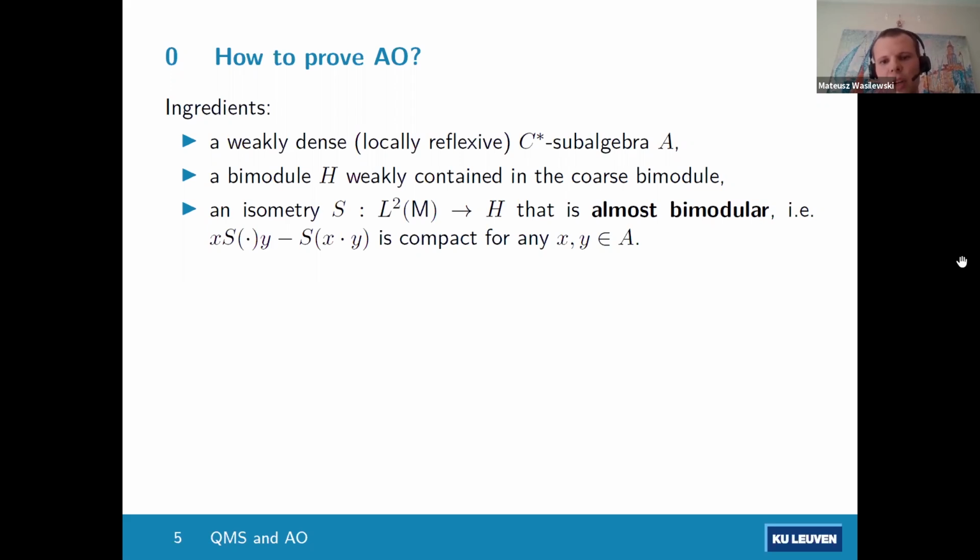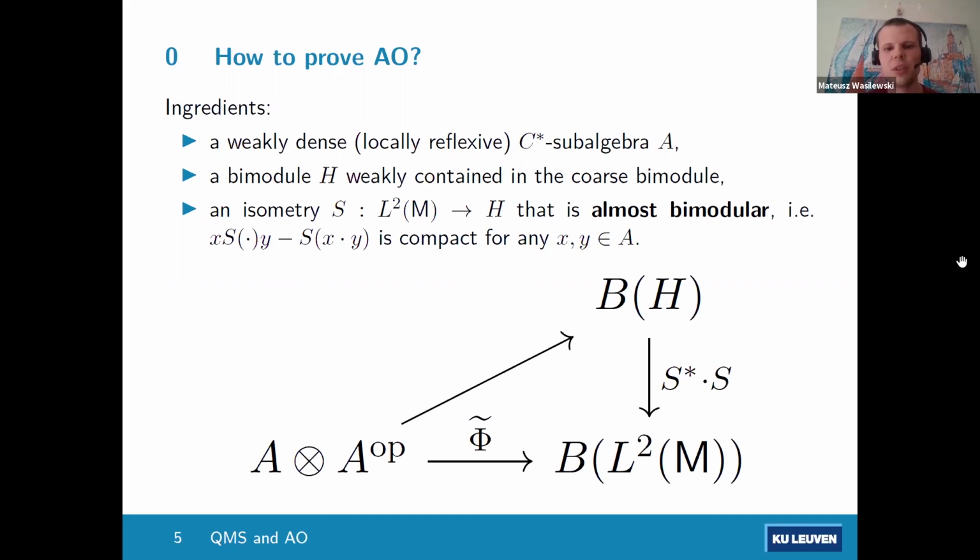We cannot hope for a really bimodular isometry, because if H is weakly contained in the coarse bimodule, this would show that L2 is contained in H. This would mean that L2 is weakly contained in the coarse bimodule, and this is a characterization of amenability. So we would have an amenable von Neumann algebra, and these are the ones that we actually don't want to work with. So if you have these ingredients, how would you prove property AO plus?